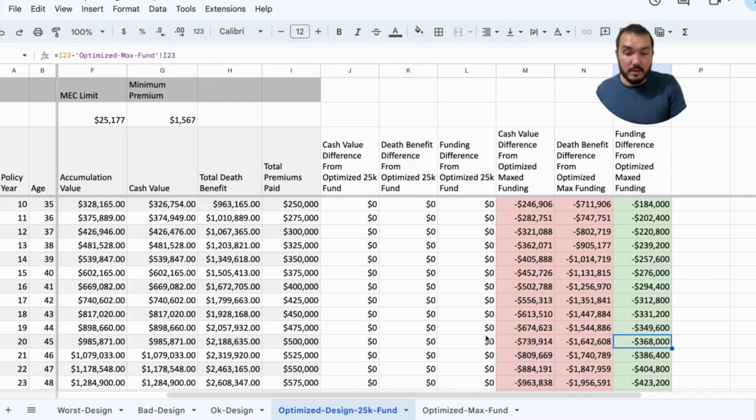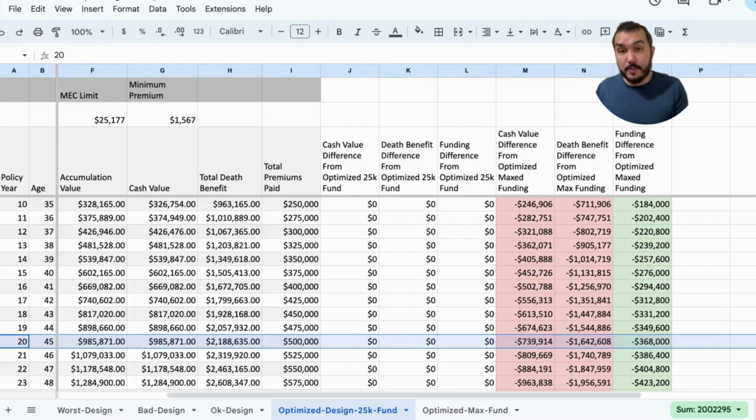So this policy was funded at 368,000 less than that max term blend policy, but we've got 739,000 less in cash value, almost 740,000, and we've got 1.6 million less in death benefit at age 45. So this starts to pull apart a lot as you let that compound interest and that extra funding level do its work. And let's keep going.